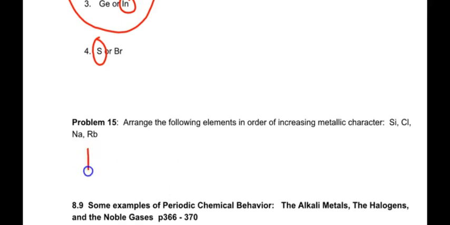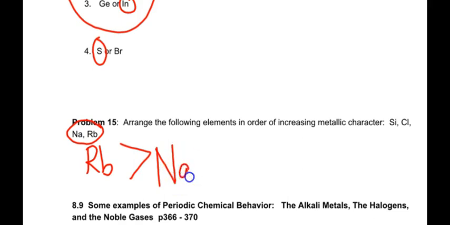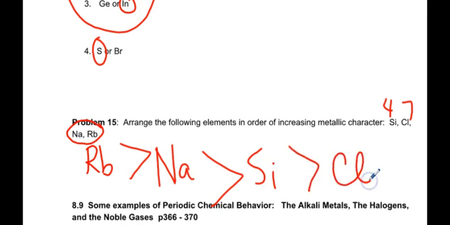All right, so I hope we got rubidium being first because these are in the same group. Rubidium's further down, so it is easier to get rid of its electrons. Then here's sodium, definitely a metal. So what do I do about silicon and chlorine? They are in the same period, so this has an effective nuclear charge of 4, this has 7, so silicon has less attraction, easier to remove, and then chlorine with the greatest effective nuclear charge is going to be the greatest. Okay, so that concludes 8.8, and that's it for now.